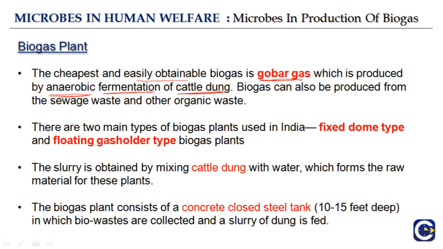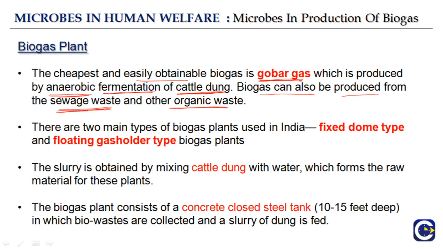Biogas can also be produced from sewage waste and other organic waste. We also saw in the last part of this chapter that biogas can be produced from sewage waste after the primary and secondary treatment.